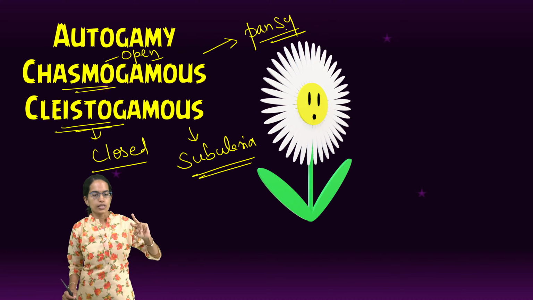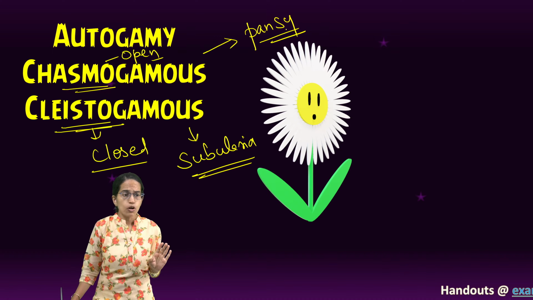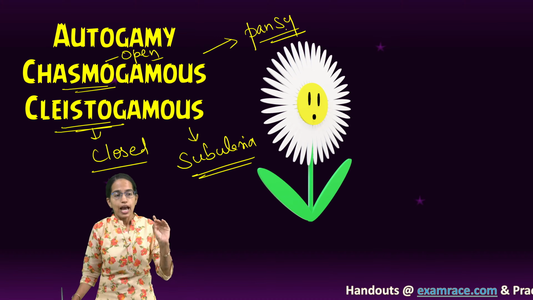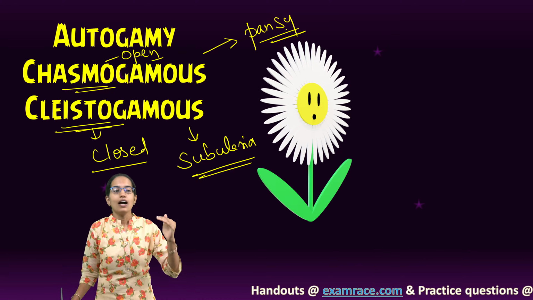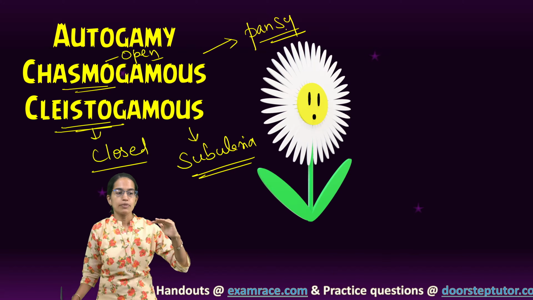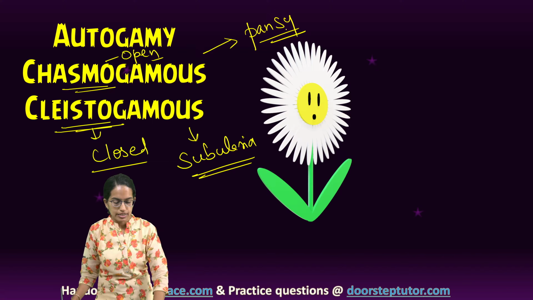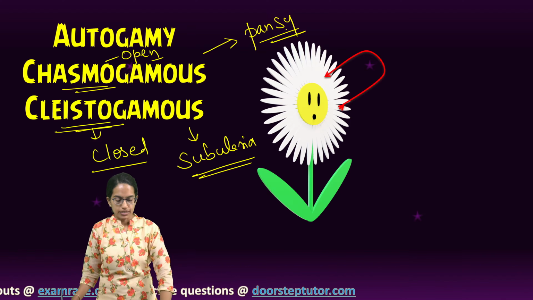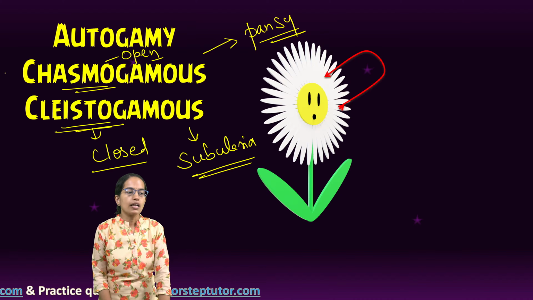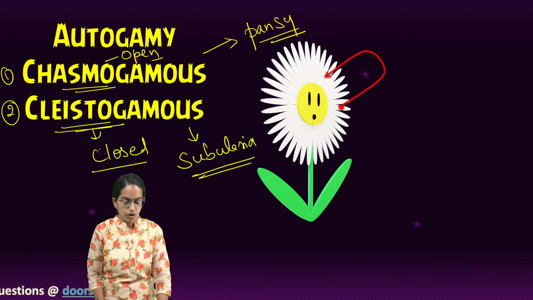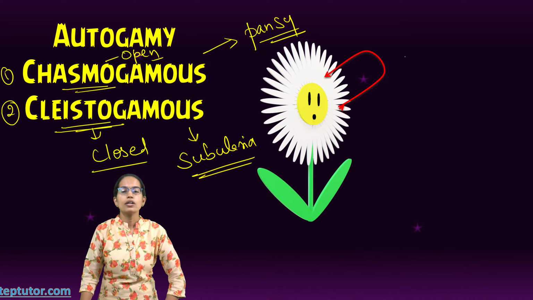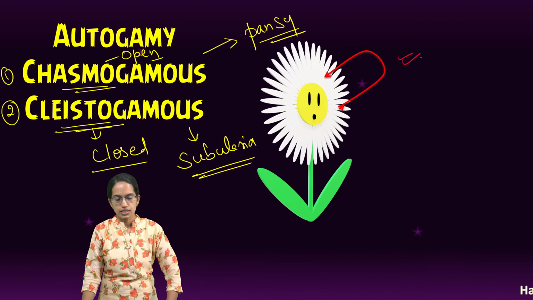So these are two important types under autogamy that we have discussed. We would understand them in detail in a separate lecture, but both of them are types of autogamy, or pollination within the same flower.